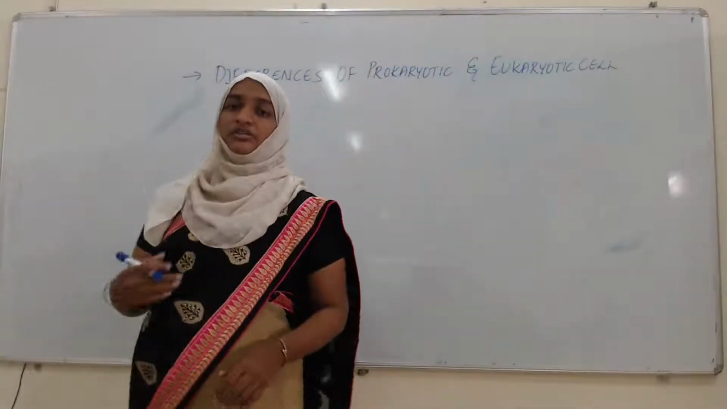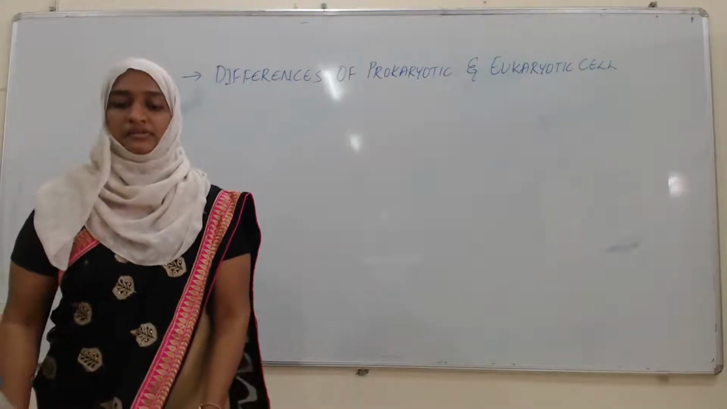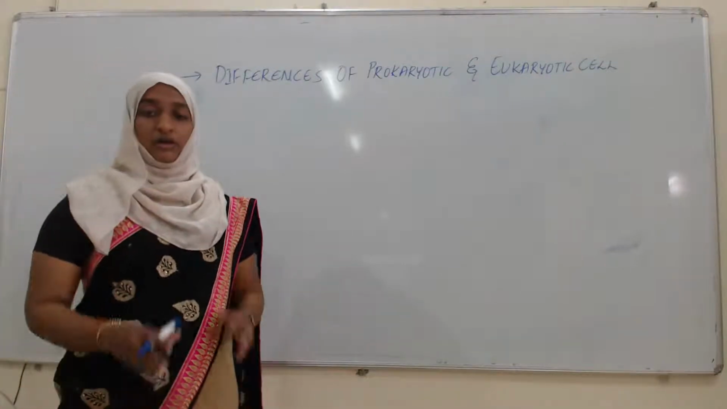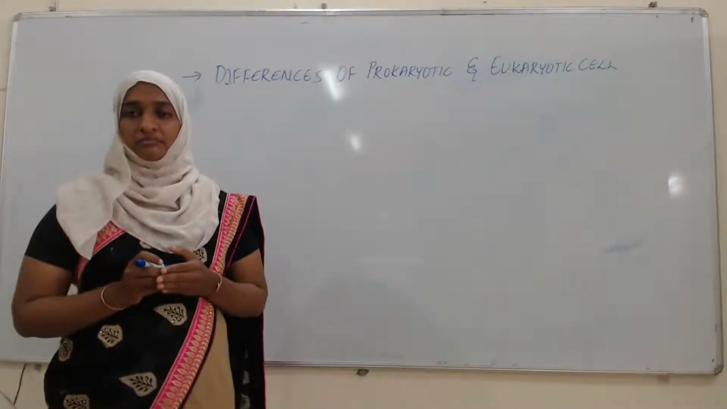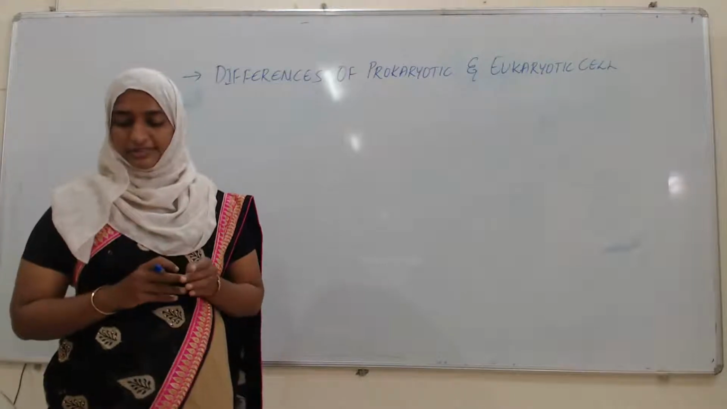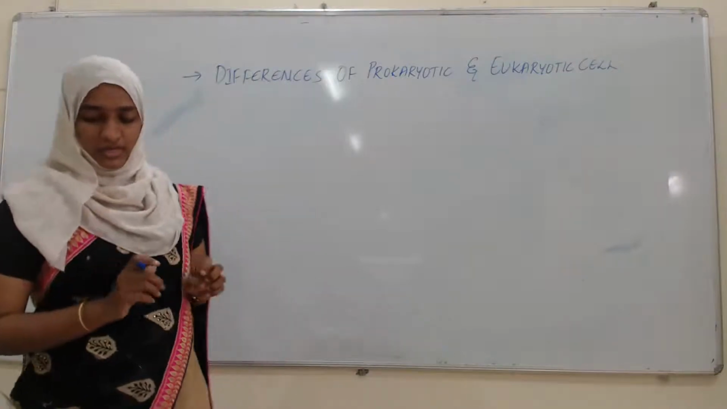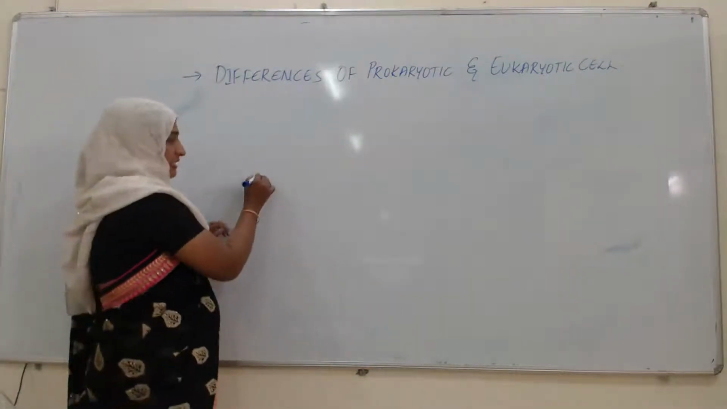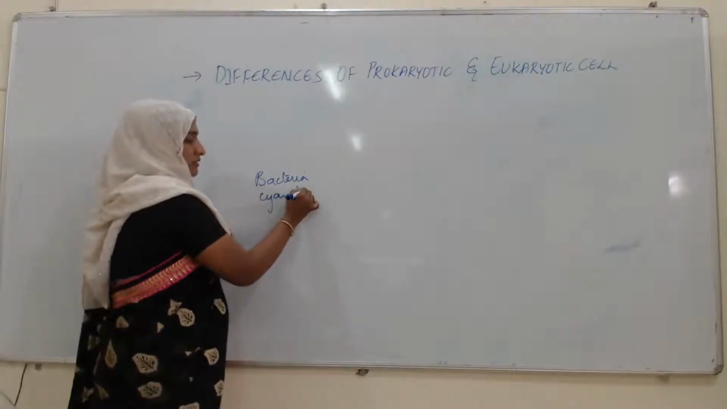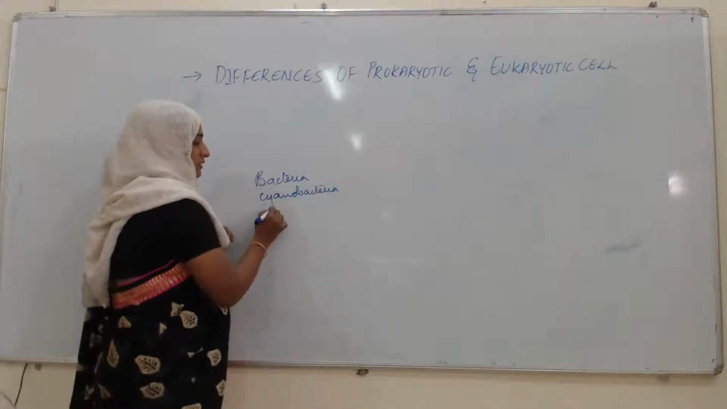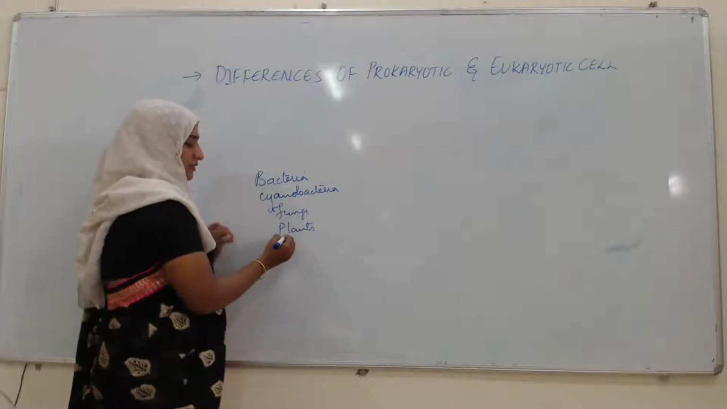See, before going to this topic, you already know what we mean by cell. The body of all living organisms, either a small living organism or a large living organism, except viruses. The body of all living organisms, that is bacteria, cyanobacteria, fungi, plants, then animals.